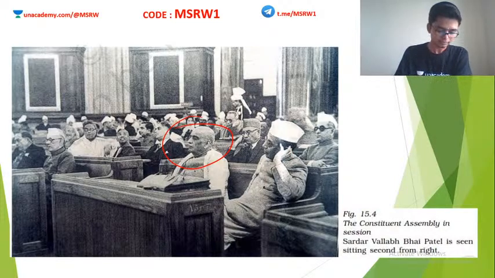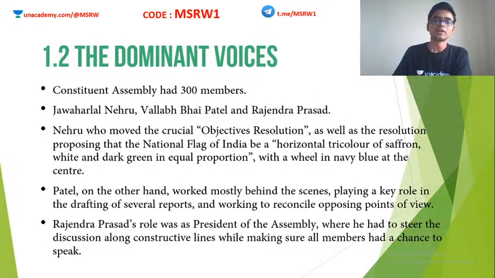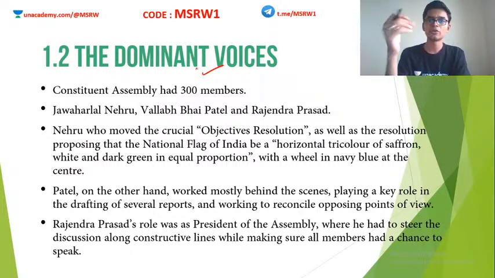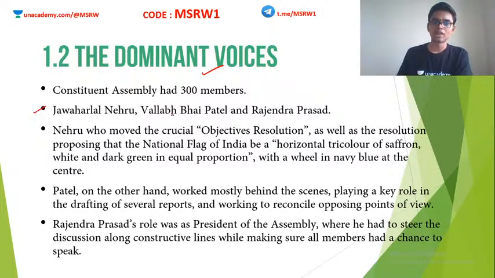Alright, moving on. The dominant voices. The Constituent Assembly had 300 members, but not all these members were equally dominant. There were some people who were actually dominating this assembly, for example Jawaharlal Nehru, Vallabhbhai Patel, Rajendra Prasad, etc. There were 6 people in total.